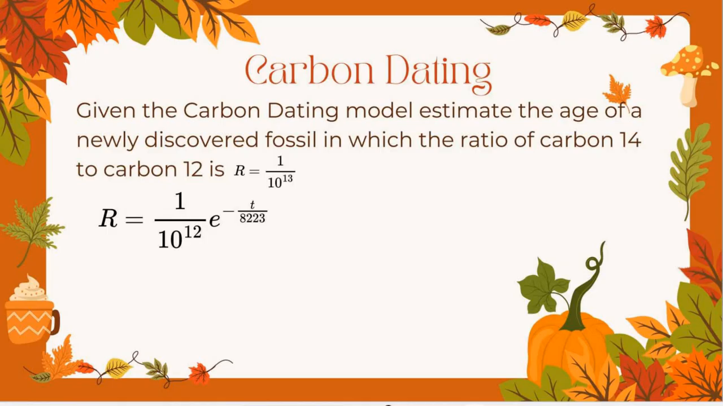So R in this equation represents a ratio between 2 different types of carbons. You don't really have to know what that is besides just it's the ratio. So in this case, it says given the carbon dating model, which is what I gave you there, estimate the age of a newly discovered fossil in which the ratio of carbon 14 to carbon 12 is R equals 1 over 10 to the 13th.